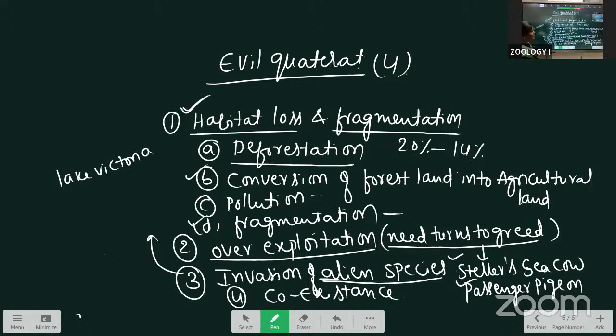The alien species were introduced into Lake Victoria. There the native fishes, called cichlid fishes, will be destroyed.